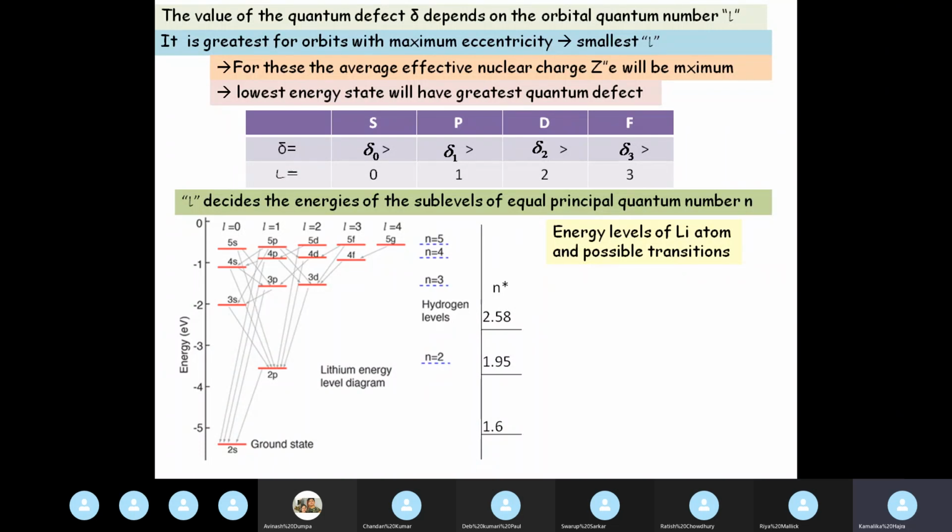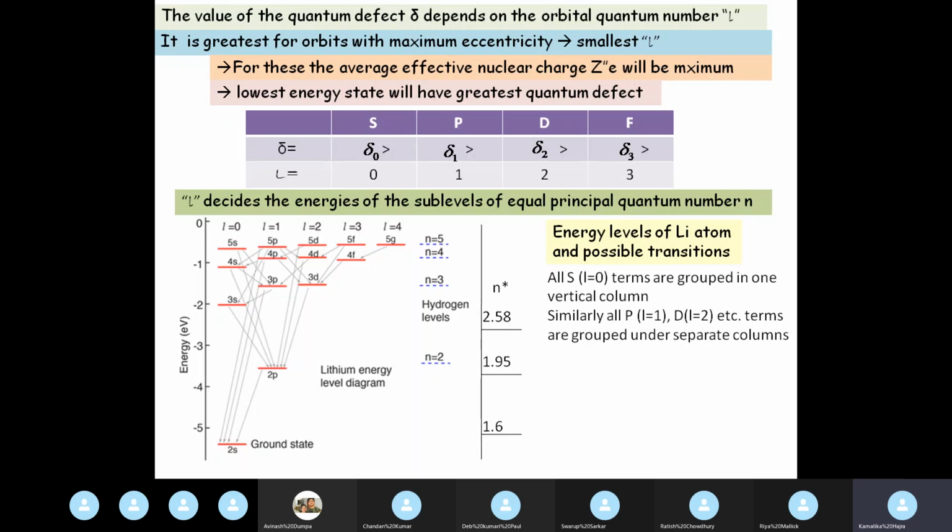That I will not discuss, because that is a part of atomic spectroscopy that you will learn in a separate module. So I will not spend so much time, but I just want to show you what I just discussed. First of all, s terms with L equal to 0 are grouped in one vertical column. See, 2s, 3s, 4s, 5s. These are all the s terms of the different orbitals. So L equal to 0, giving us the s subshells, are all grouped in one vertical column.